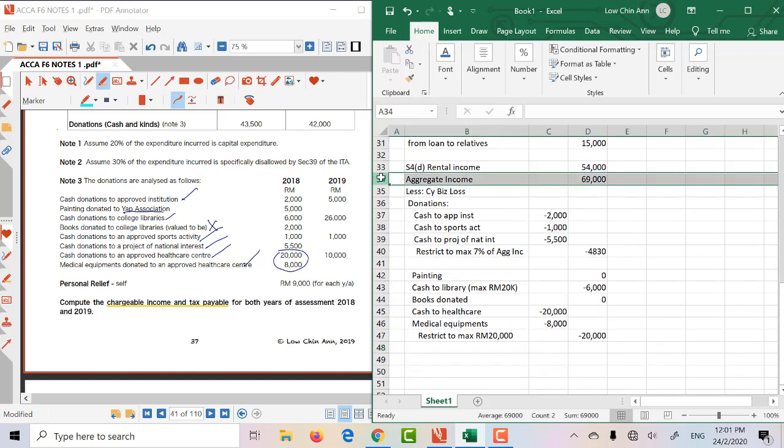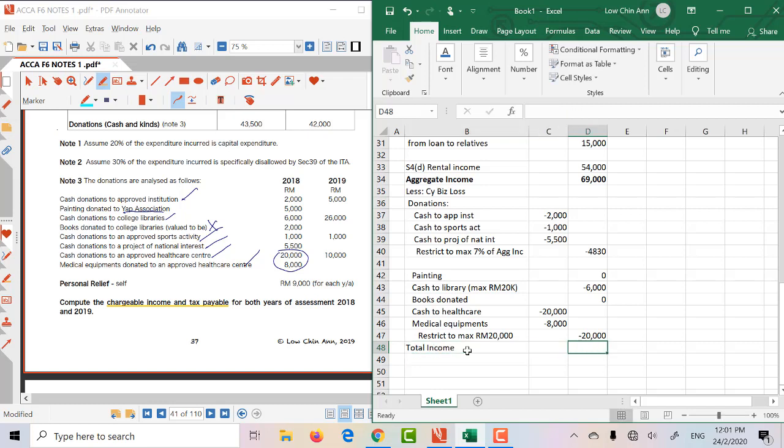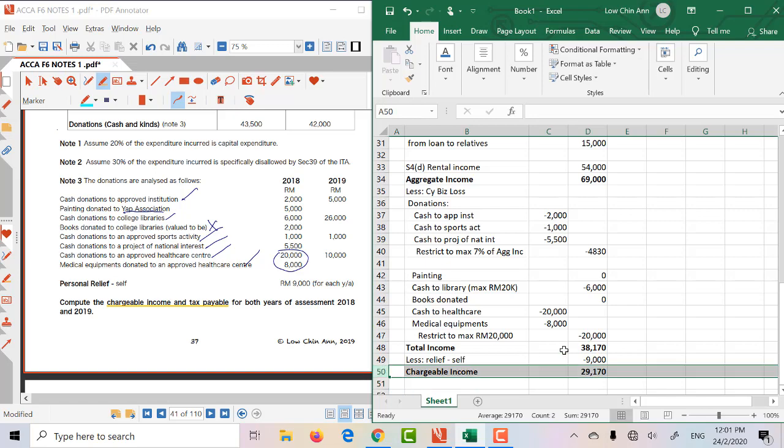Now we can bold this to show that's a subtotal, and now we come to total income, and how much will it be? It's 38,170. Alright, so this is where you're going to claim tax relief, and the example says you only have a self relief which is 9,000, and we come to chargeable, that's our CI. Okay, that's the CI that we have for Bobby Up in the first year.